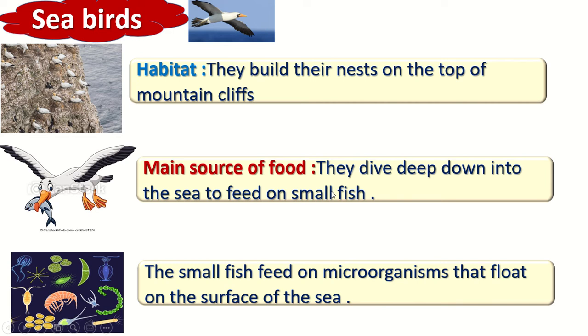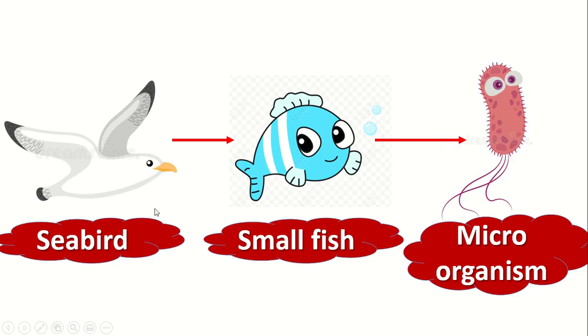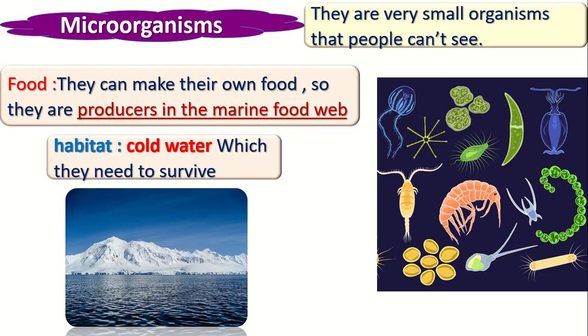Okay, what about the small fish in the sea? The small fish in the sea, they are eating microorganisms. What are the microorganisms? They are very small organisms floating on the surface of the sea. So we have the seabirds eating small fish, and the small fish eat microorganisms. The microorganisms are a type of very small organisms floating on water.